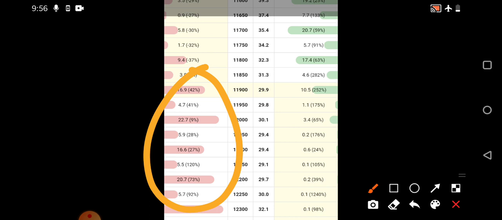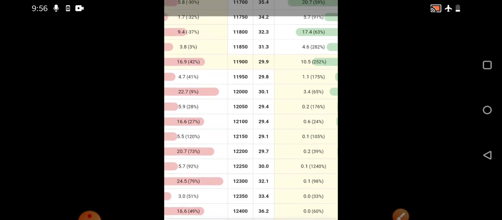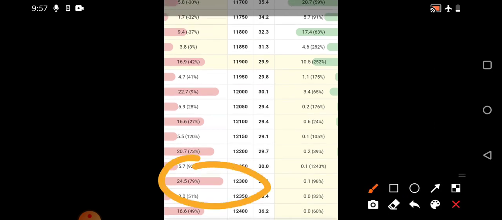You can see we are having resistance near the 12,000 level, as well as at 12,200 and 12,300. So 12,200 and 12,300 are very strong resistances for Nifty. Since it has given a breakout from the 12,000 level, 12,200 and 12,300 are the resistances.